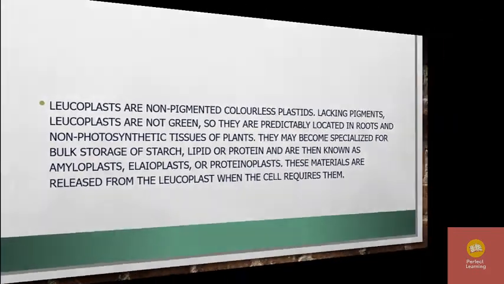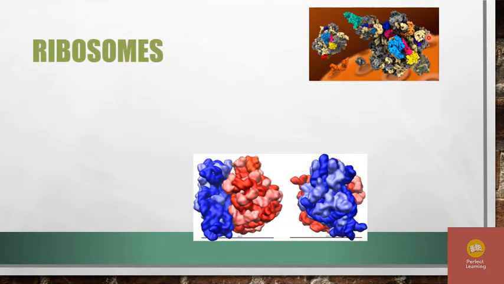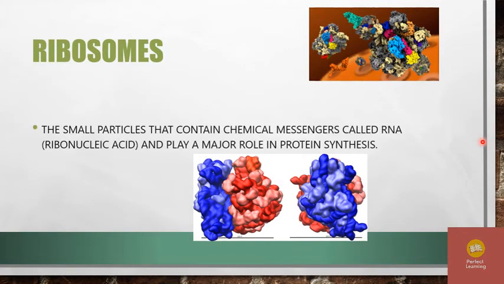Next, ribosomes. These are the diagrams of the ribosomes, and we will discuss the definition, what a ribosome is. Ribosomes are small particles that contain chemical messengers called RNA, ribonucleic acid, and play a major role in protein synthesis.